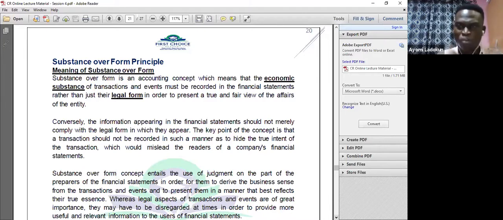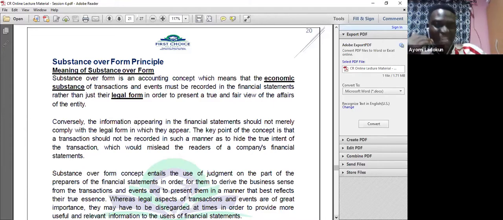So the transformer was installed in the front of your company. You are using the transformer. Some of the community where your company is located are also using the transformer. And in your accounting policy, you already stated that any asset that is worth 1 million naira should be capitalized.